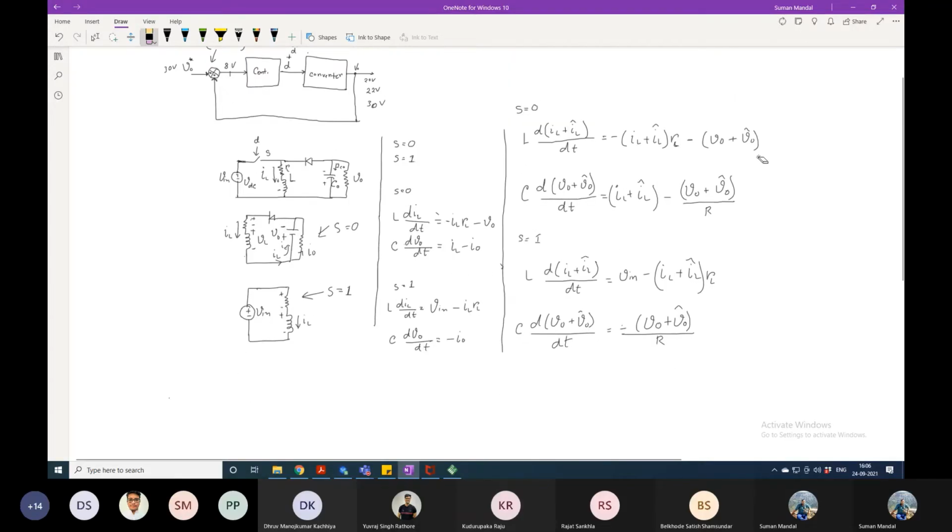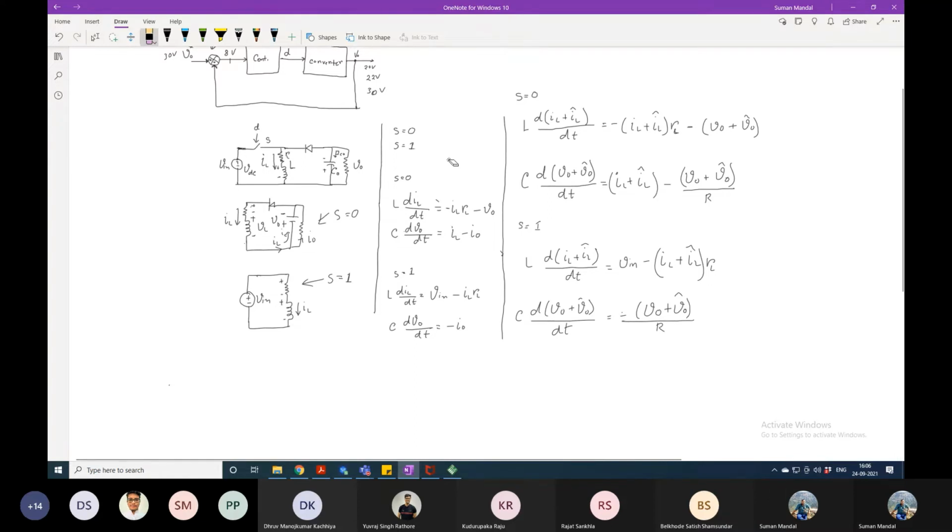So till now, for S equals to 0, we have the state equation for the inductor and the capacitor voltage state equation, both. Now, when we try to control a particular output voltage or input current, we have to change the duty.